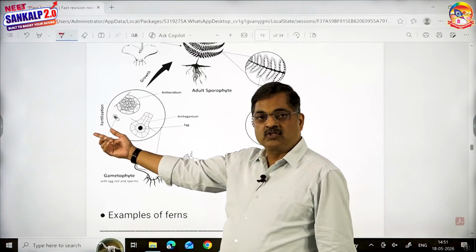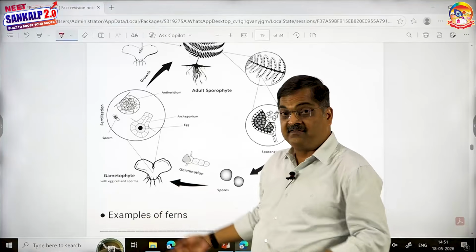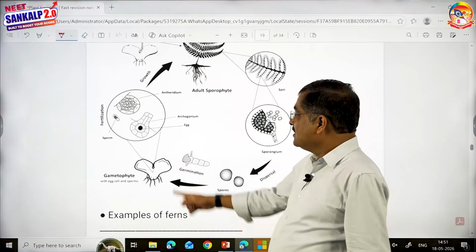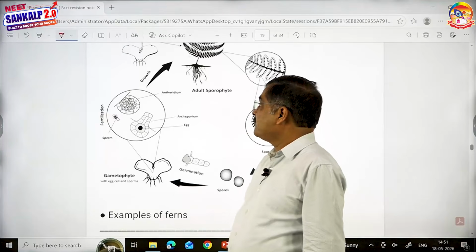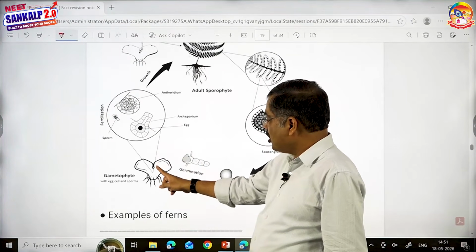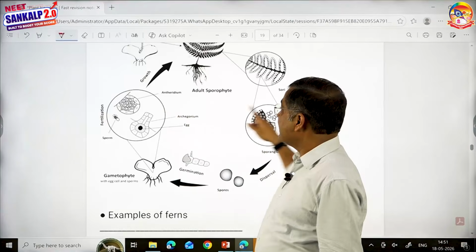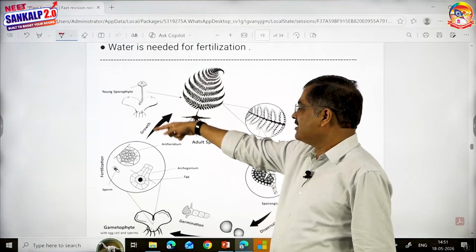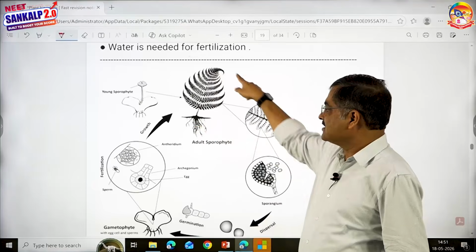This gametophyte bears antheridia and archegonia on it. Antheridia produce spermatozoids, which are multiciliated, a typical fern character. Archegonia contain an egg cell. Spermatozoids fuse with the egg to form a diploid zygote. The zygote develops into an embryo, which will later develop into a sporophyte. Look here, you can see a sporophyte developing from the embryo. And this is a sporophyte.